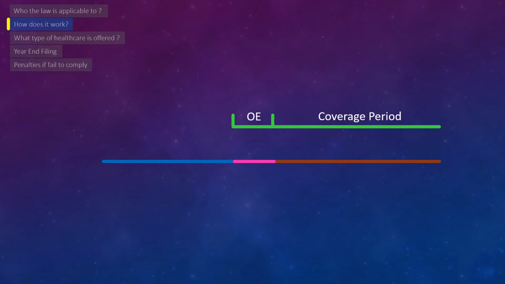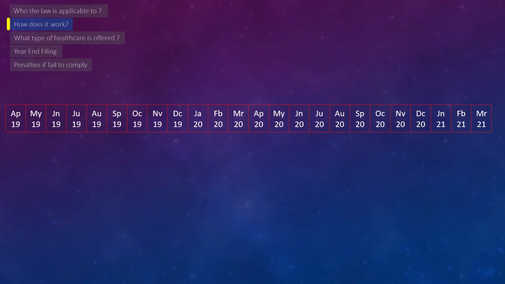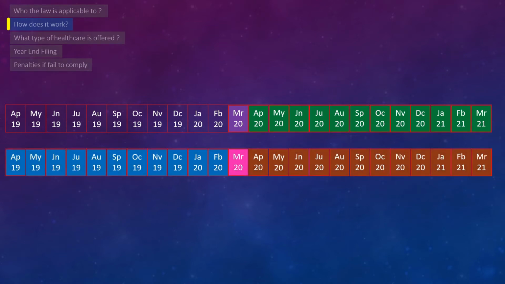And for our ease of understanding, we will also do the same. Consider this. An employer has an annual April to March health coverage for their employees. So, for the coverage period April 2020 to March 2021, the enrollments would most likely be conducted in March 2020. In this scenario, if the employer wants to coincide the ACA periods, this is where the measurement and administrative period would appear.